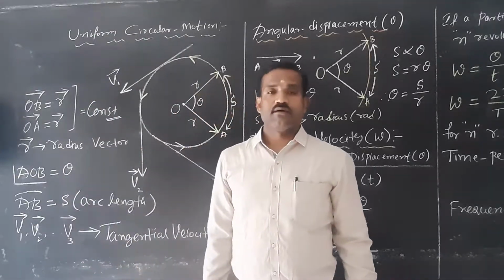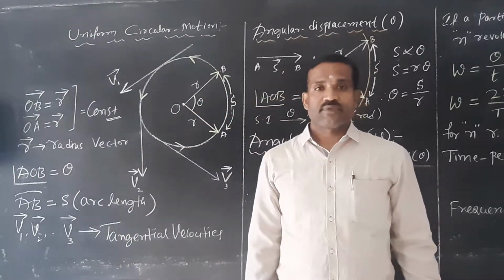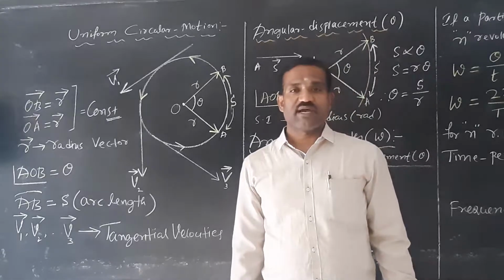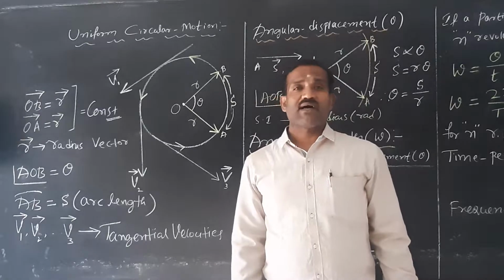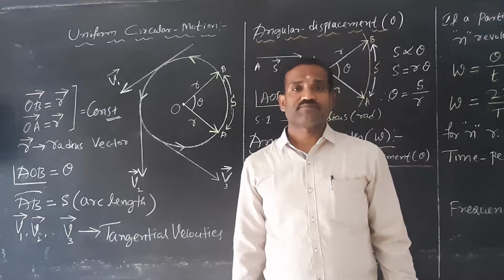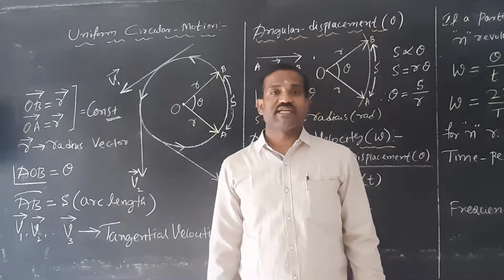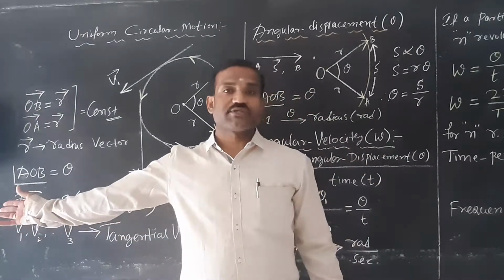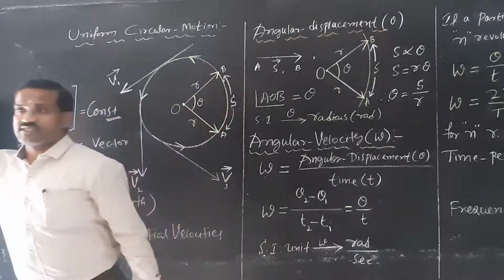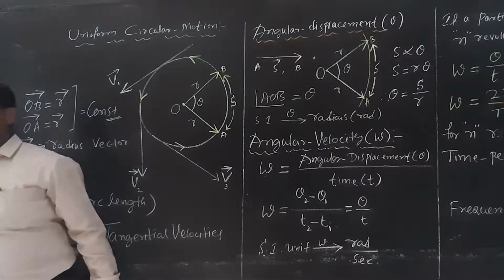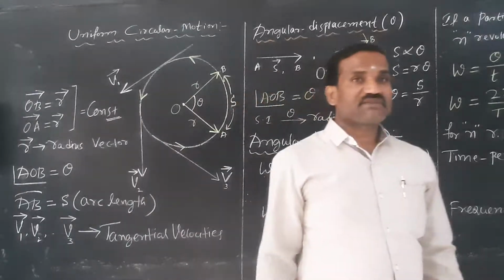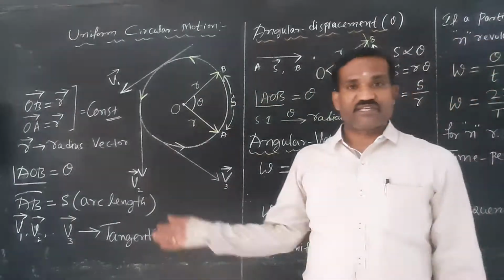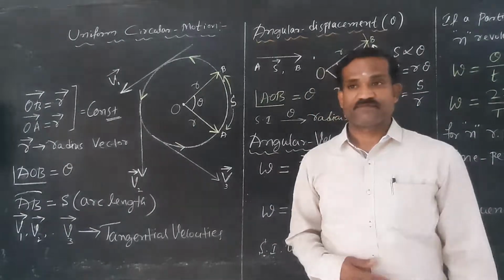Hello students, I will continue with the two-dimensional motion. In the previous class, we discussed that the path traced by the projectile is a parabola. Projectile motion is an example of two-dimensional motion. How much is the maximum height reached by the projectile? And what are the range of the projectile and the time of flight?